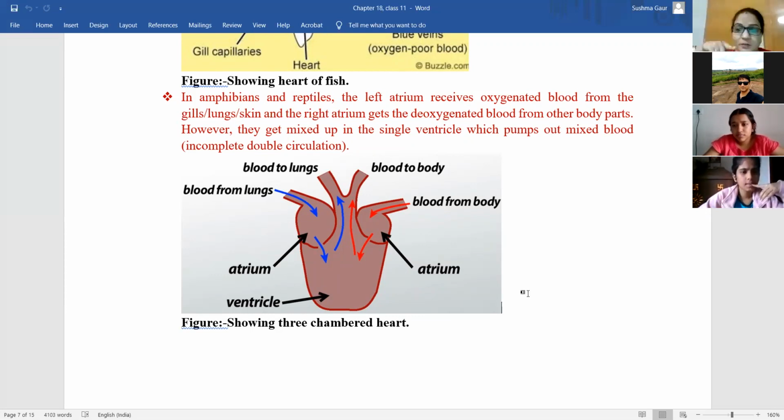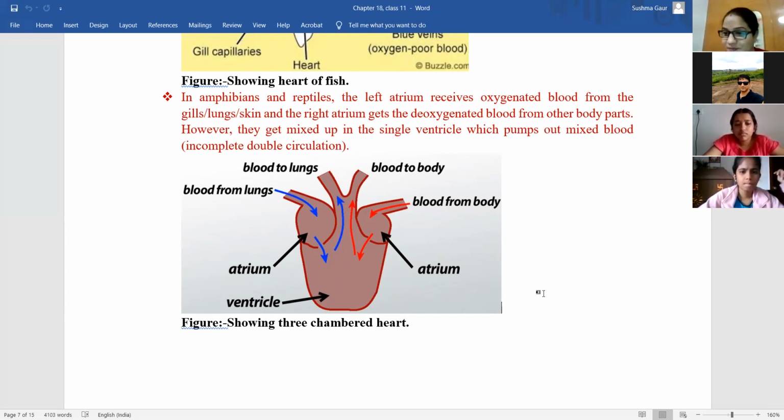Body, and again mixed blood गया, again उसमें से जो oxygenated था वो body के पास चला जाएगा और जो deoxygenated था that will enter into the lungs. Oxygenated will enter into the body and deoxygenated will enter into the lungs.